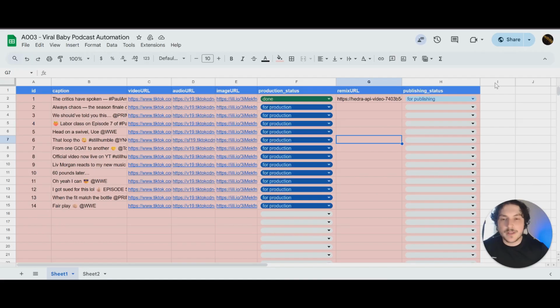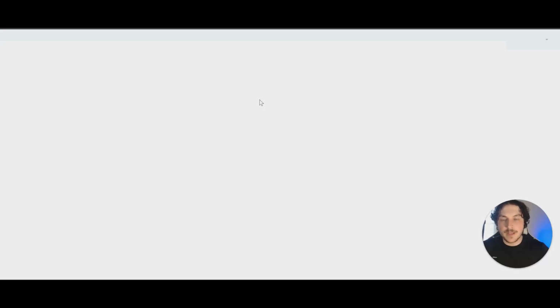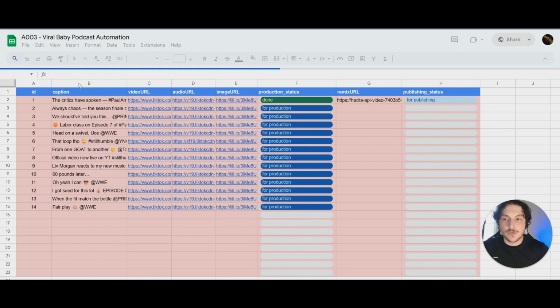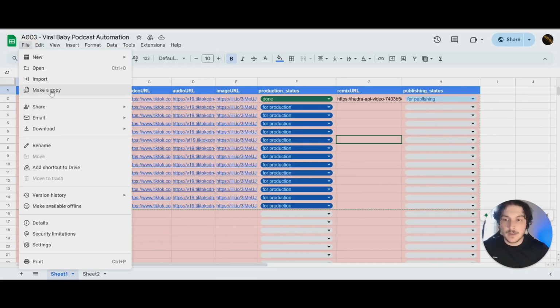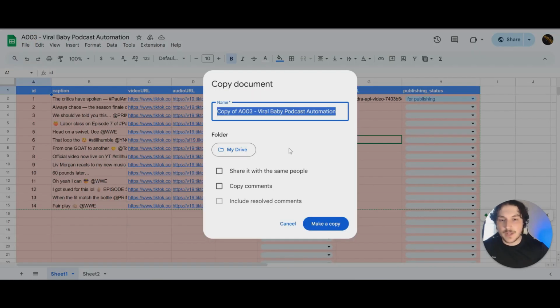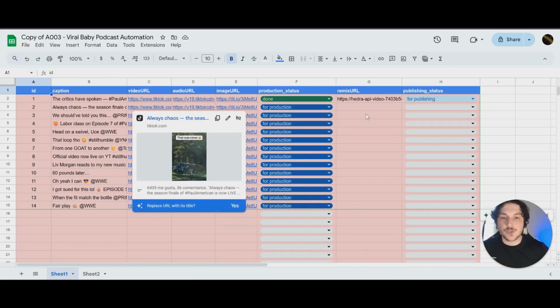Alright, so for step 1 of this workflow, we're going to need to create a Google Sheet just like this one. So if you come over to the community, you'll be able to download this one completely free. And this is a template of that one I just showed you, but you won't be able to edit it. So all you need to do is once you import it, you just click on this file, make a copy, name it whatever you want, and then click make a copy. And then you'll be able to delete all of this, and then I'm going to show you in the next step how we can auto-populate this. That way we don't have to type everything from scratch.